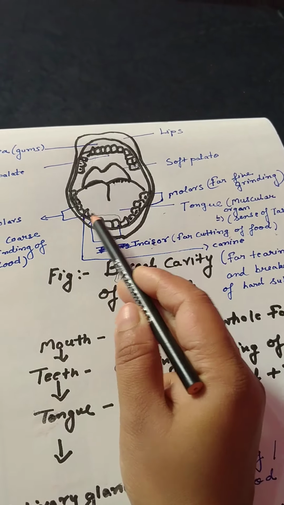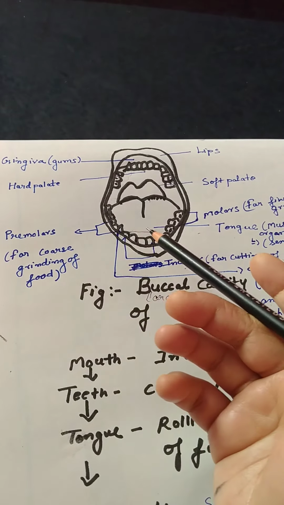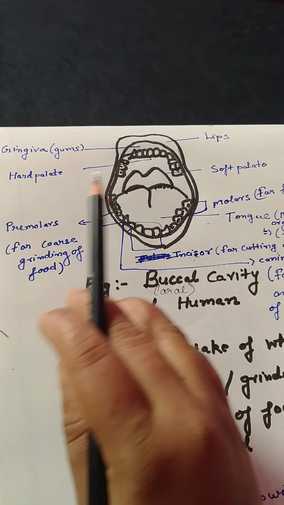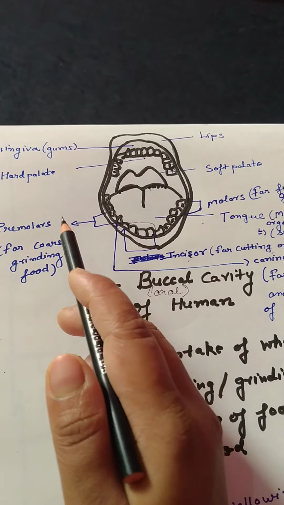Now, at the side of the canines, the broad teeth, the first 2 broad teeth, are called premolars. They help in coarse or rough grinding of food. They do not grind food very fine, but help in the rough grinding of food.